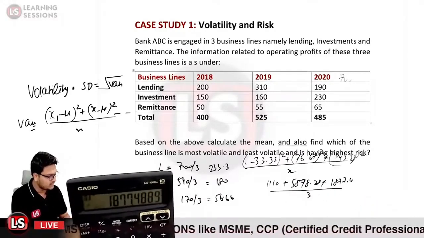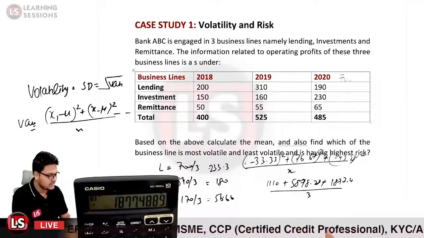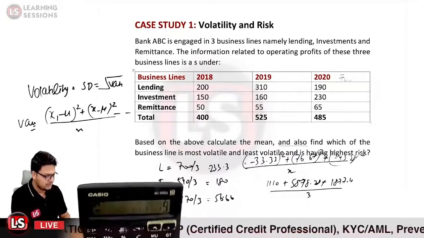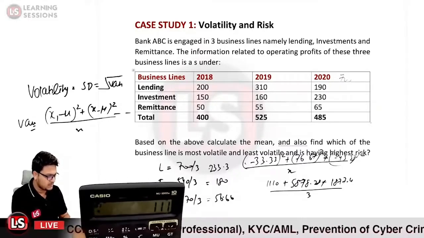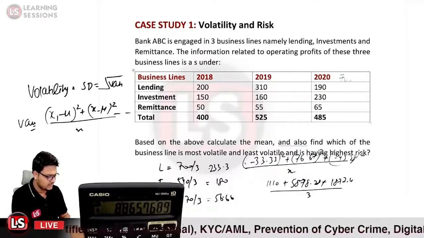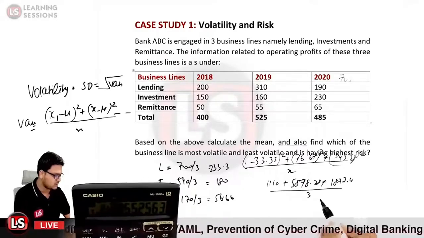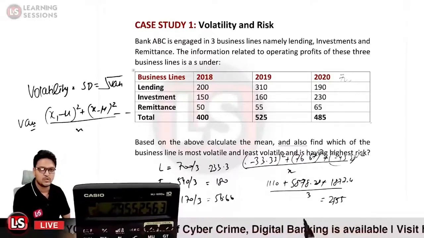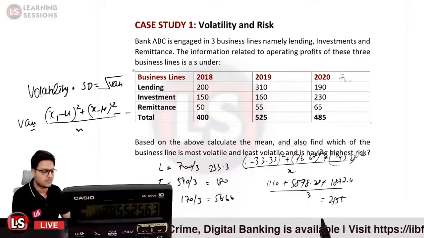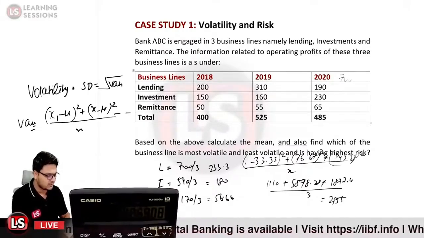So we will be adding them up: 1877.48 plus 5878.28 plus 1110, and further divided by 3. So the variance comes out to be 2955, and the square root of that.